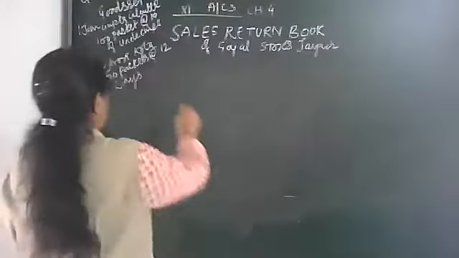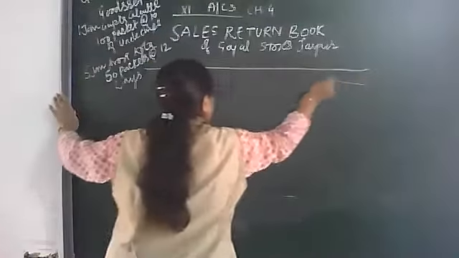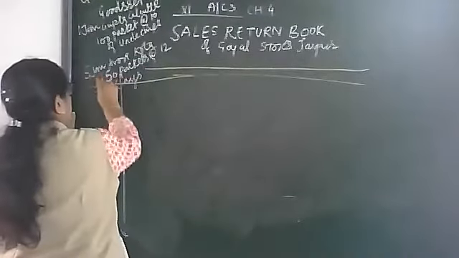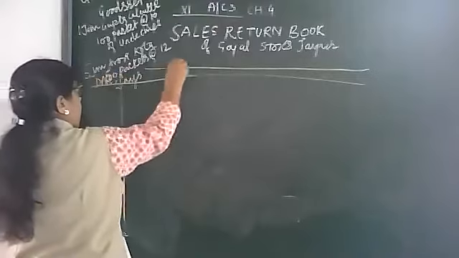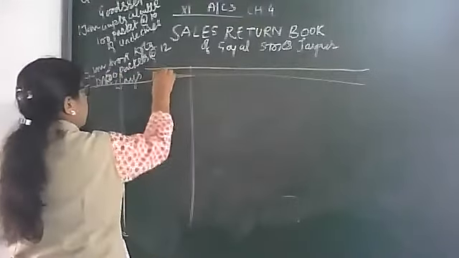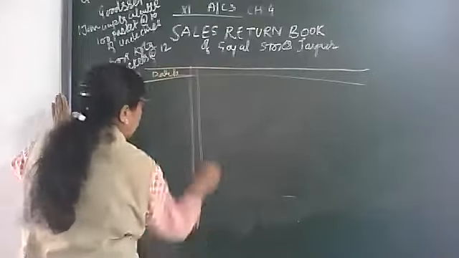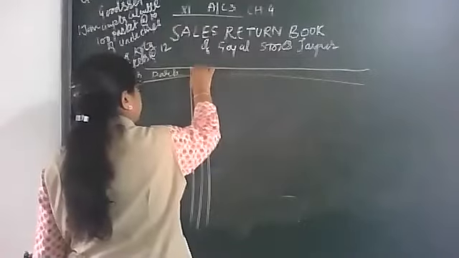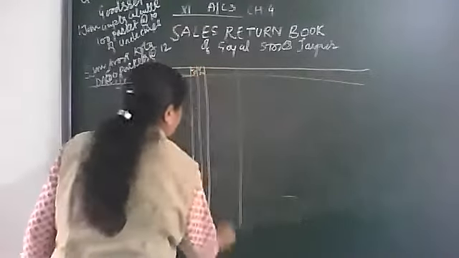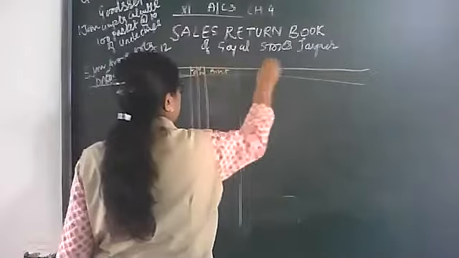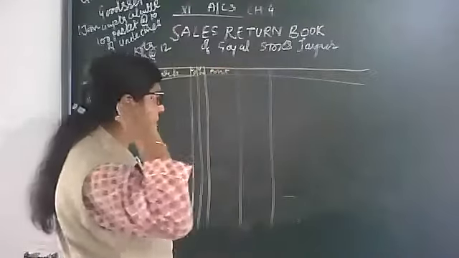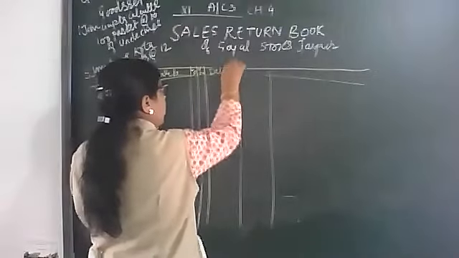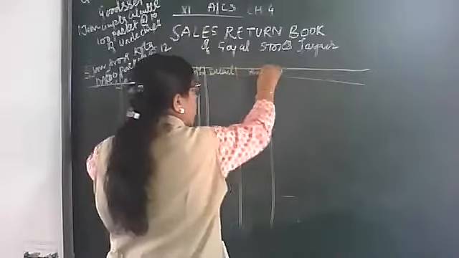Now children, look how we will make it. This is the date column, particulars, LF, voucher number, same way, amount. Then next, this is detail, we can say amount.